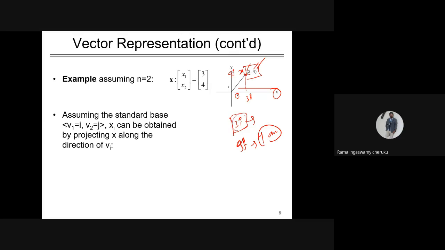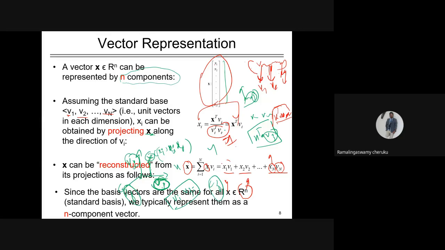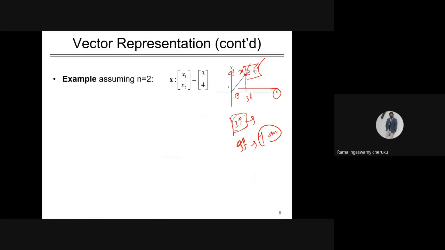Once I know the projections, I just combine them to get my actual point. How to construct x? x is equal to 3i plus 4j, which is nothing but (3, 4).